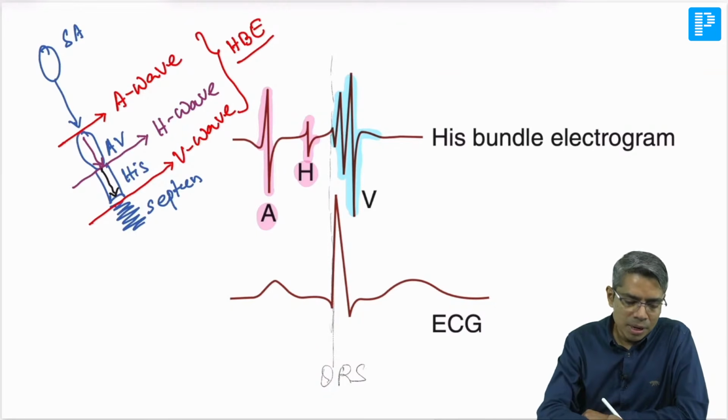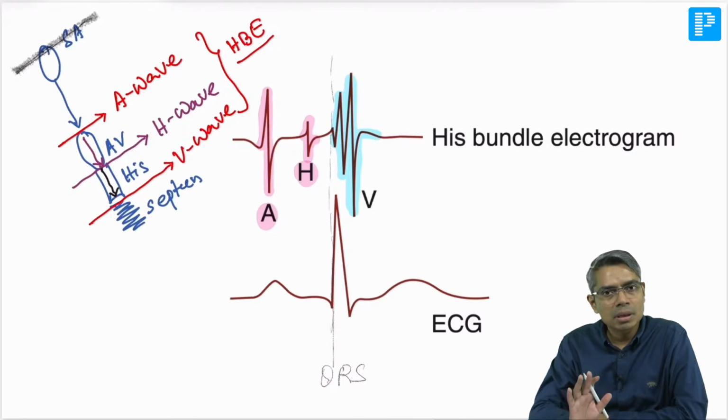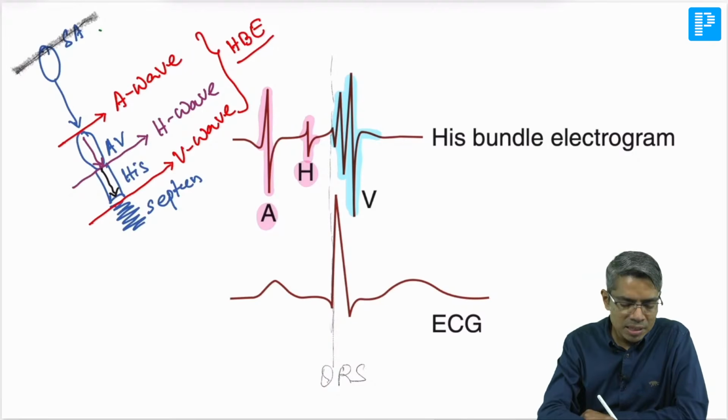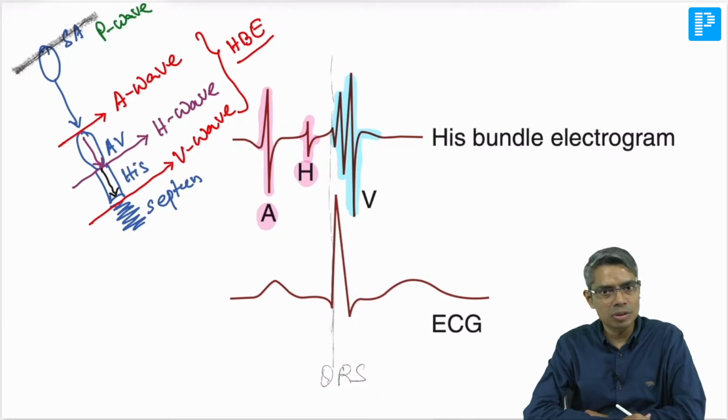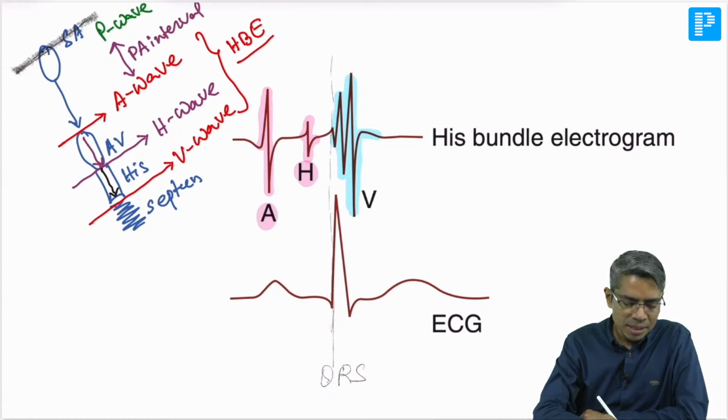Whenever the depolarization is starting from the SA node, in the normal ECG, which wave is going to be produced? The P wave in the ECG is going to be produced. From this P wave up to the level of A wave generation, this is known as the PA interval. This is 30 millisecond. So the PA interval is 30 millisecond.